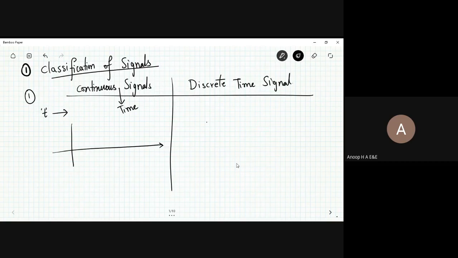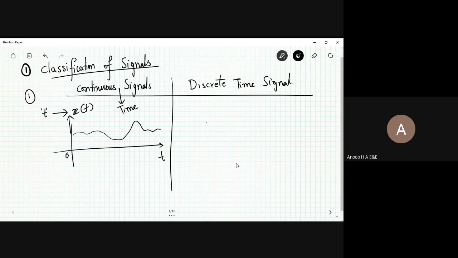What I'm writing here is a pictorial or graphical representation of time along the x-axis, considering a point to be the origin, and at each time you have the variation of the quantity to be analyzed. For example, it might be temperature, pressure, voltage, current, or whatever physical quantity you take as a signal.